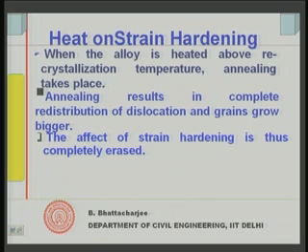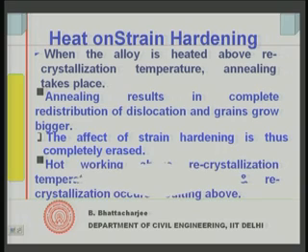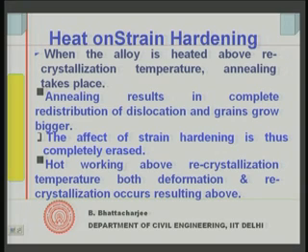The strength of the metal would be much less. So, that is the effect of heat on strain hardening. Annealing is the process whereby you remove the effect of strain hardening completely. If you want to remove the effect of strain hardening completely, you just do annealing and it will be totally removed.